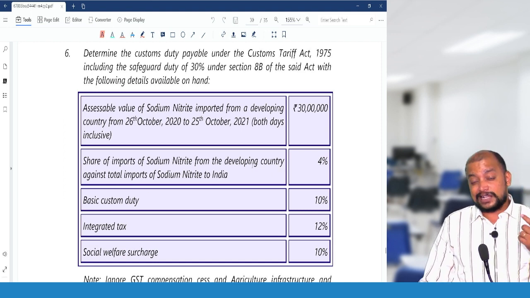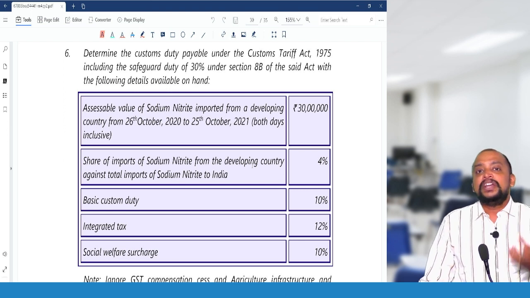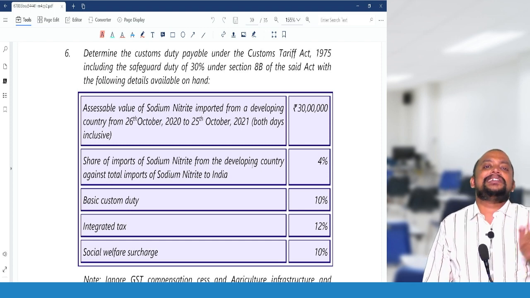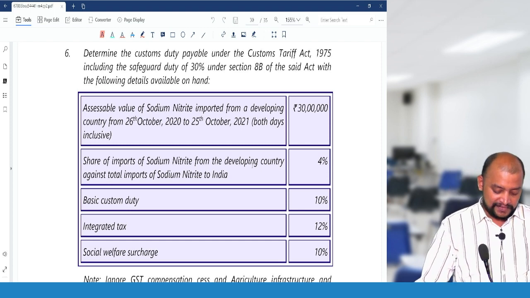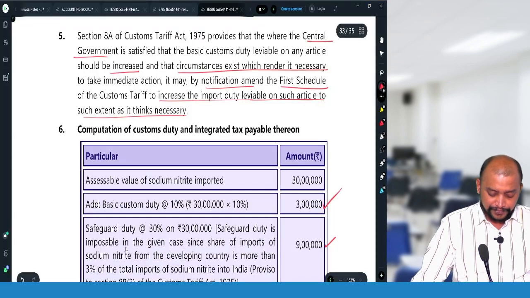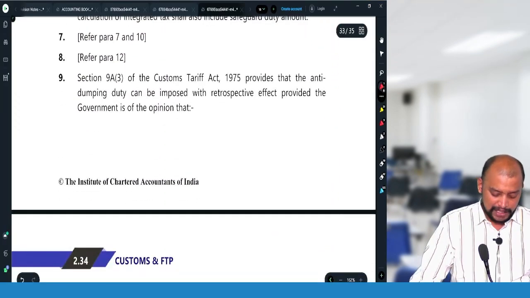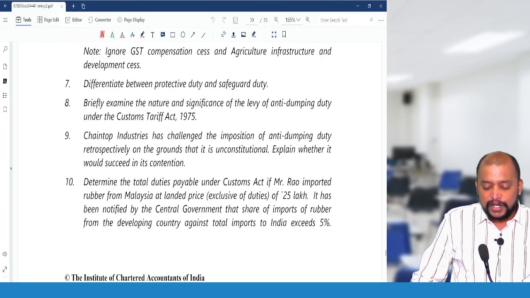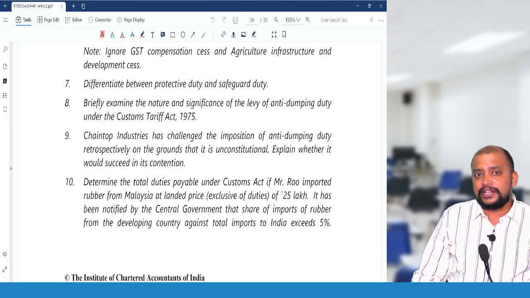When will we get relaxation or exemption from safeguard duty? If imports from a developing country do not exceed 3% of the total import of that article into India, then there won't be any safeguard duty on that article. But here safeguard duty is applicable. Then question number 7. Differentiate between protective duty and safeguard duty.